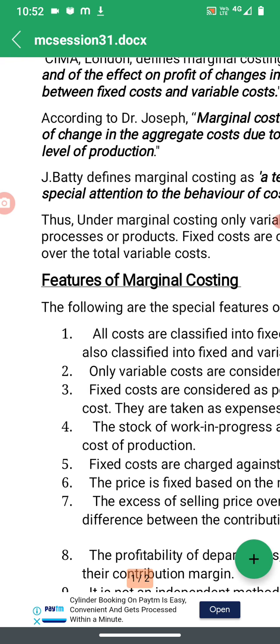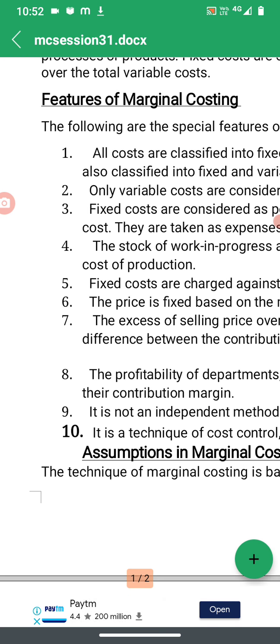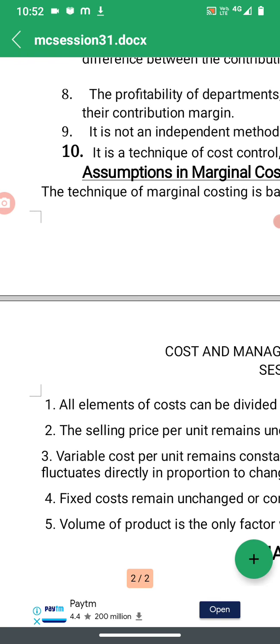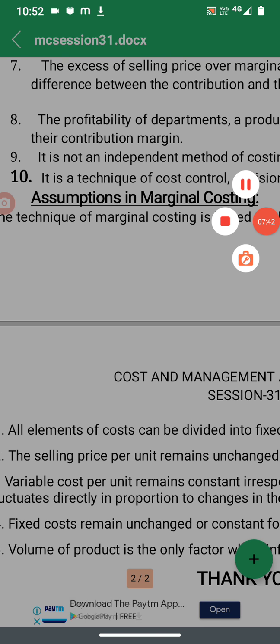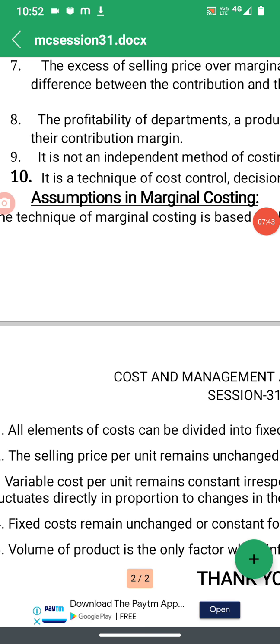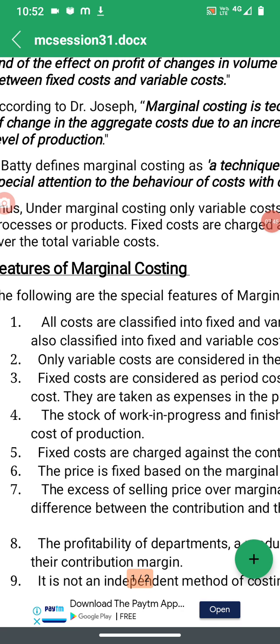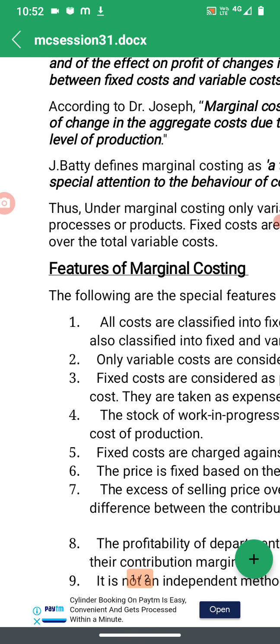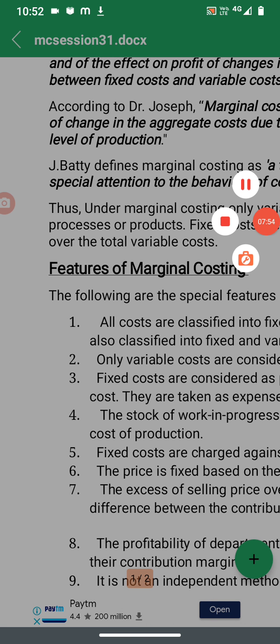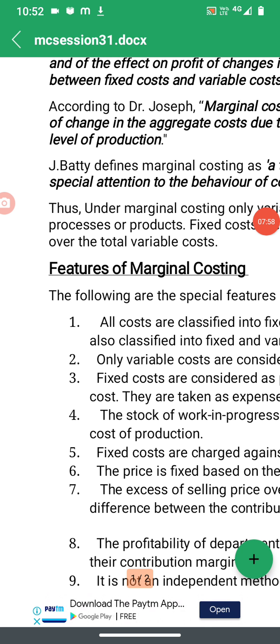We also looked at the features of marginal costing and assumptions of marginal costing. I would like to further say that we are in the third chapter, which is marginal costing, where we have to look at different concepts of marginal costing also. But in today's session basically we understood the introduction with regard to marginal costing, what it is, its features and its assumptions.